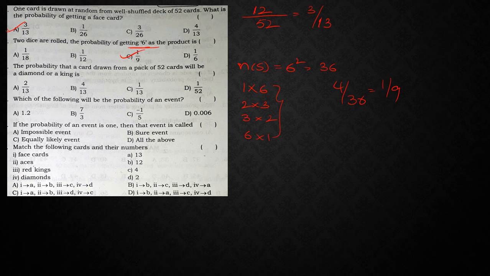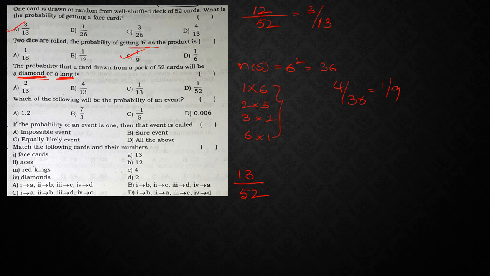The probability that a card drawn from a pack of 52 cards will be a diamond or a king. Now this question is somewhat typical, right? Now diamond. So how many diamonds will be there? Totally 13 diamonds, right? So 13 diamonds out of 52. So this is for this particular diamond.